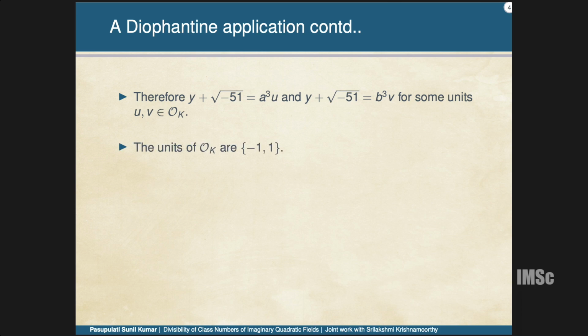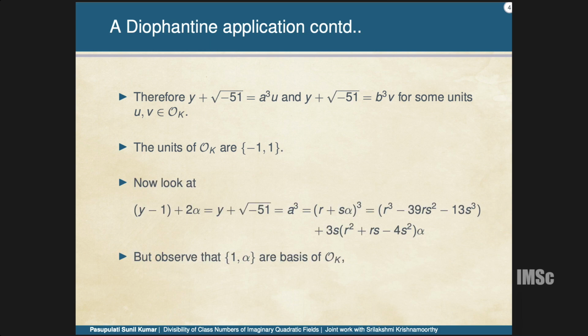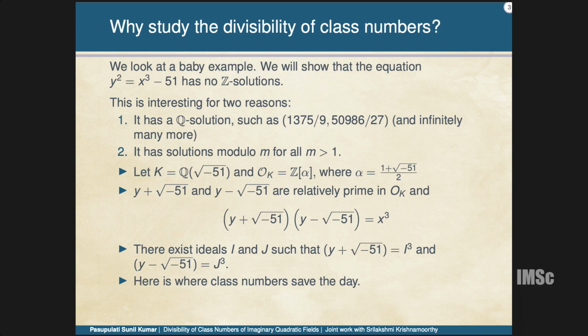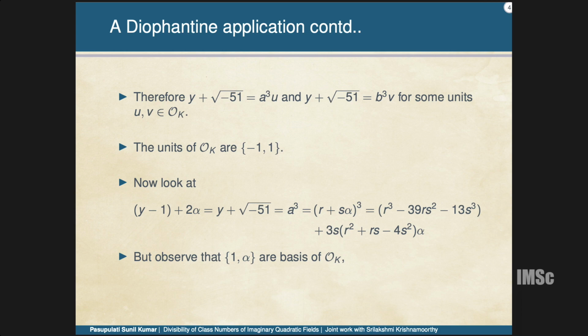We know the units of O_K are minus 1 and 1, so using that we can write y plus 1 plus 2 alpha, where alpha is 1 plus root minus 51 over 2, and this is equal to a cube. If I take a to be any element of the number ring, written as r plus s alpha, whole cubed, and expand, I will have this particular equation.